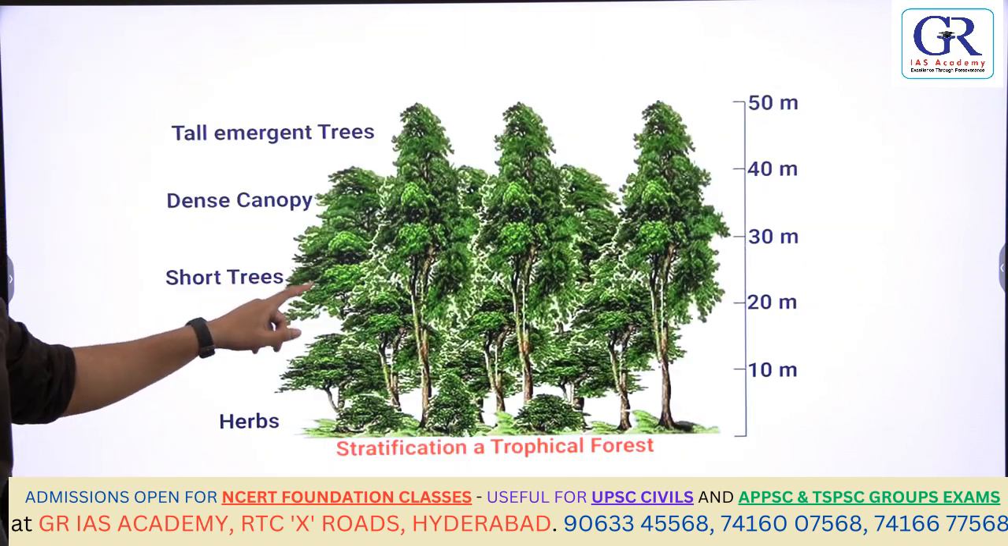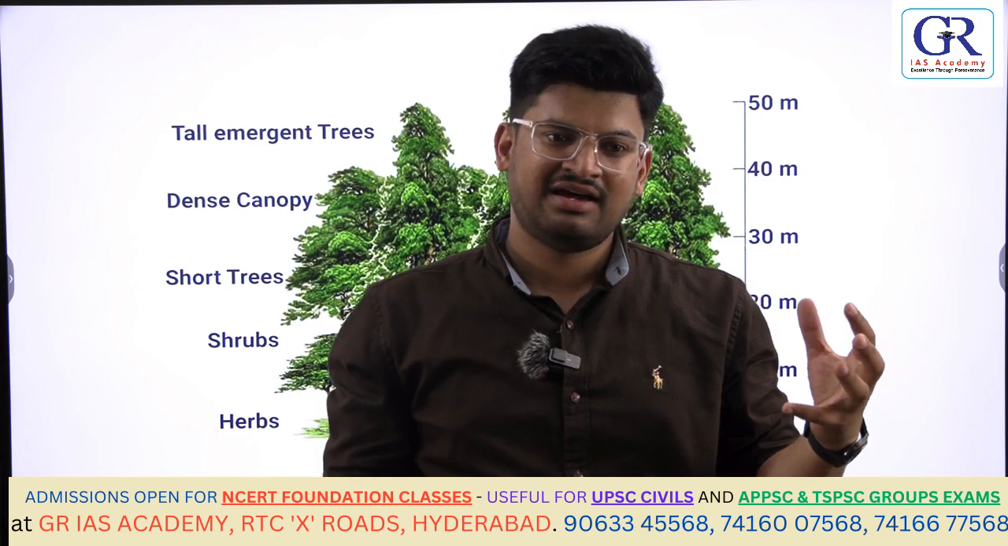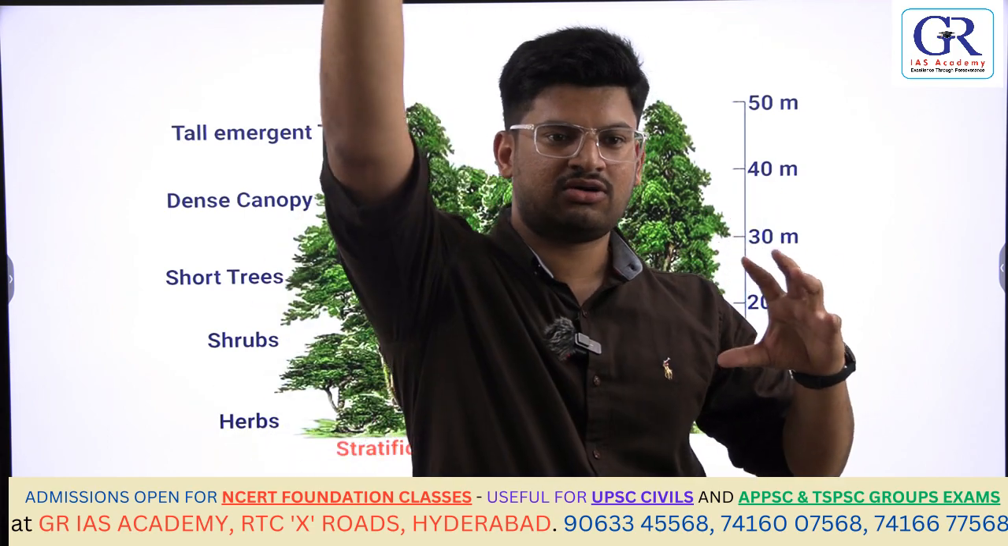And you can see that trees are very tall. Why are trees very tall? Because of the competition for sunlight. Since there is canopy, there is no sunlight, right? So trees have to go tall.